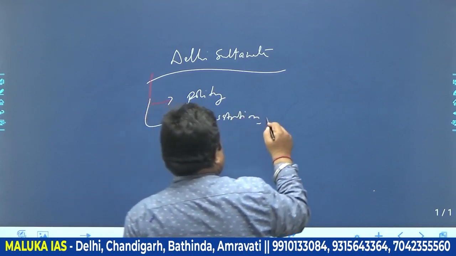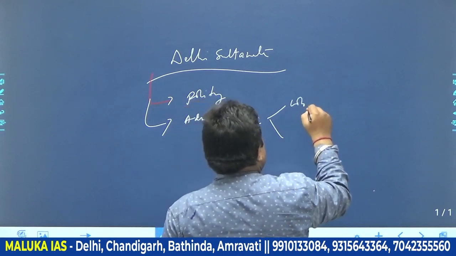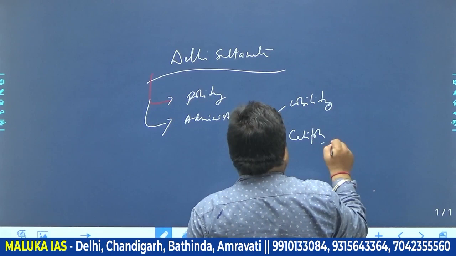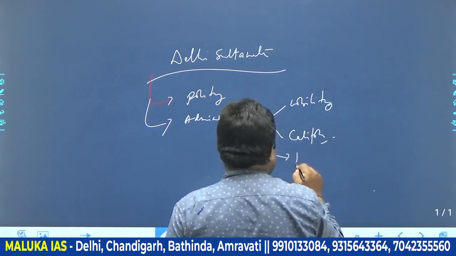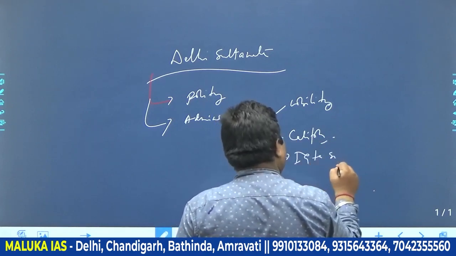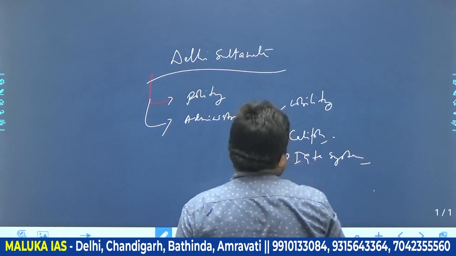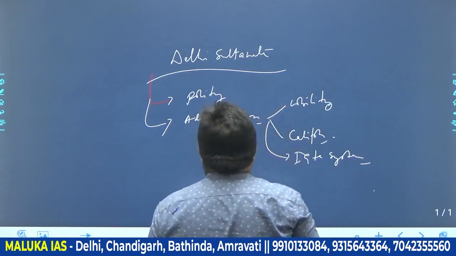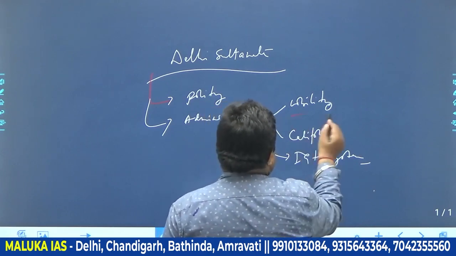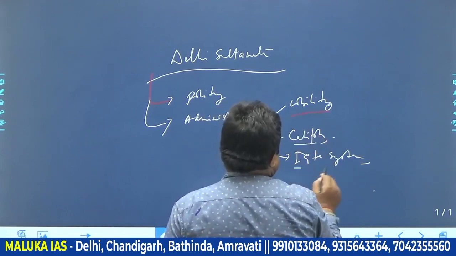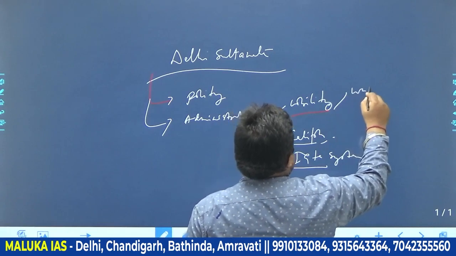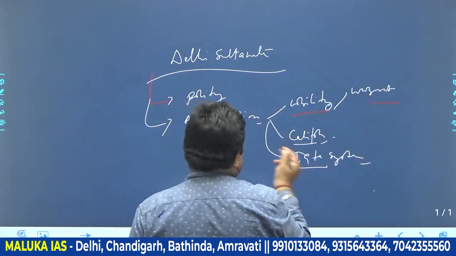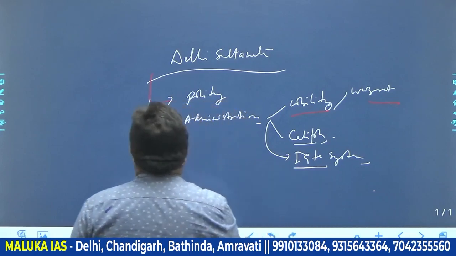We have seen the relationship with nobility, caliph, Ikta system. In nobility, sometimes they may ask you the Wizarat system, relationship with the caliph or Ikta system.